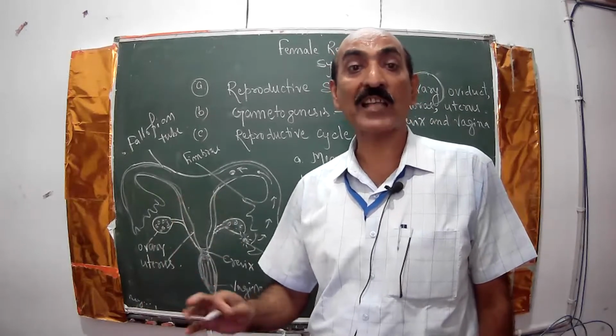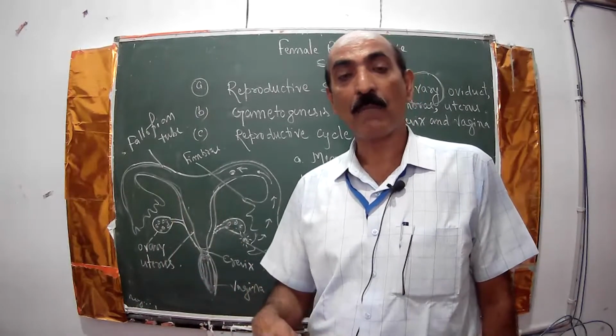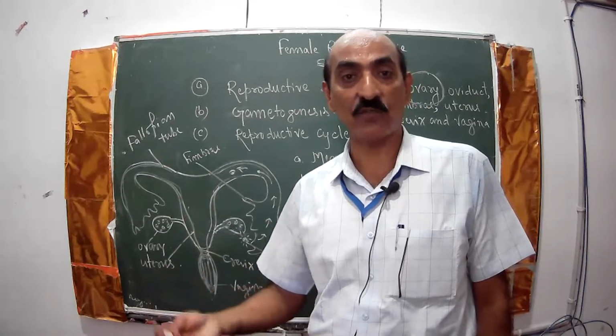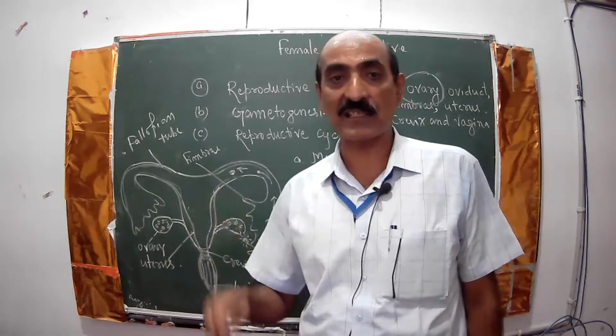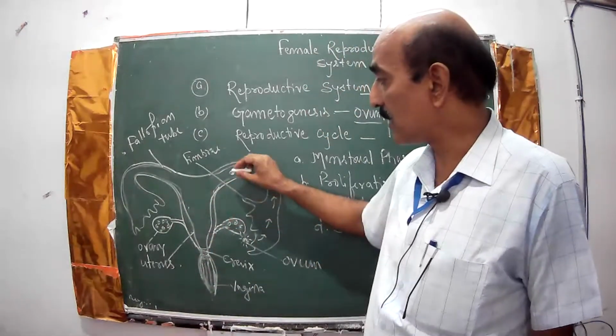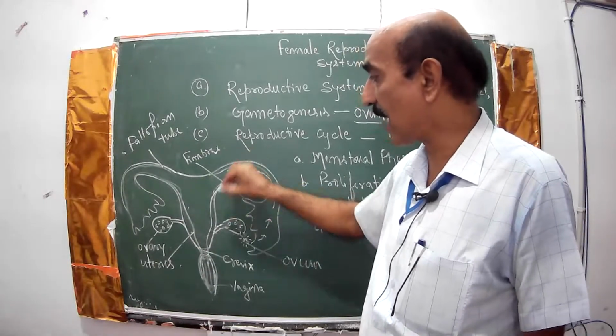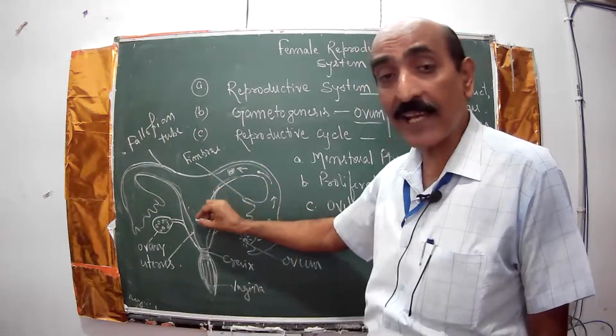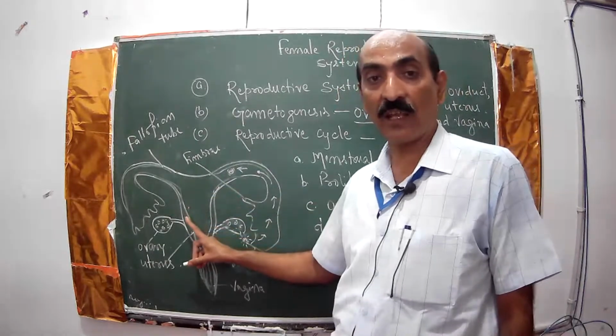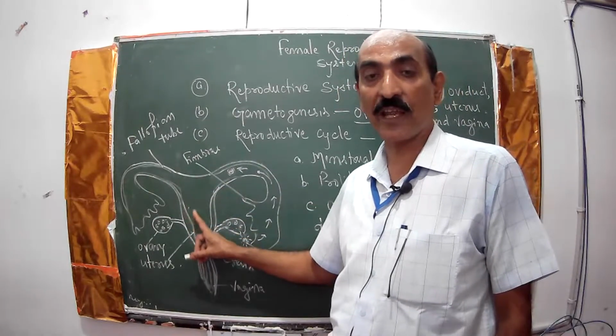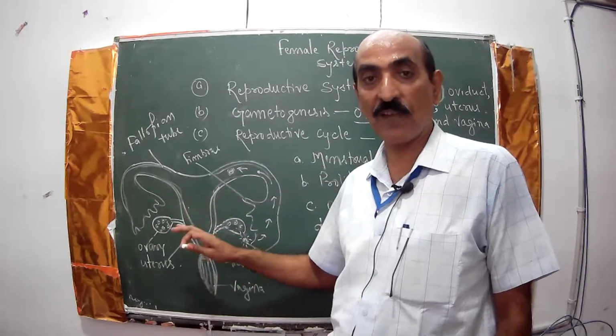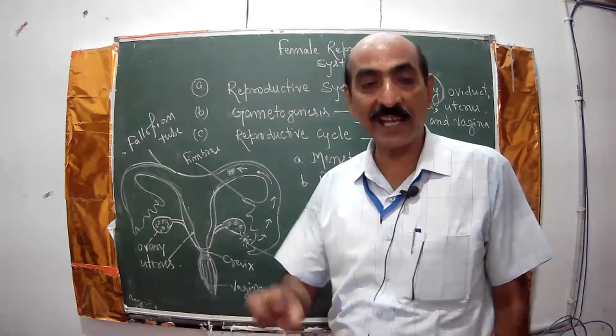That is the morula stage, blastula stage, gastrula stage. After fertilization, this zygote gets implanted in the spongy uterus, where there are nutrients.